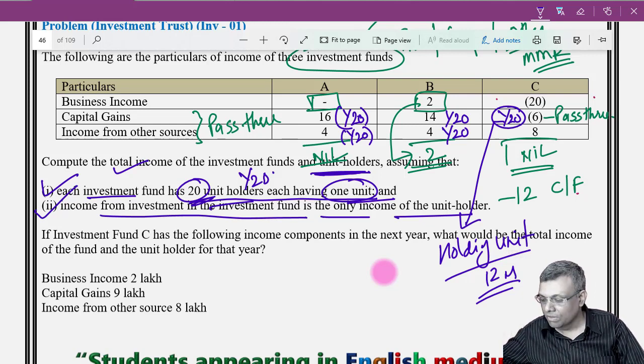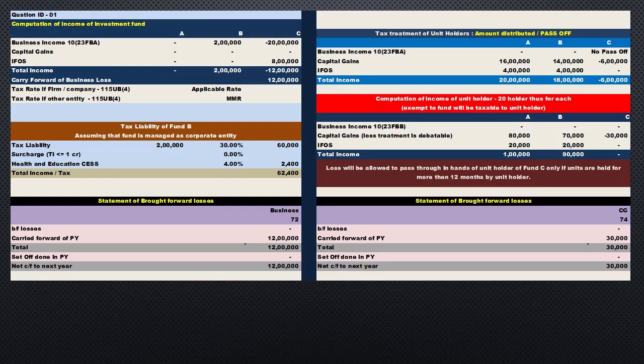However, if the unit holder is not holding up to 12 months, supposing they are holding just 2-3 months, then that much of loss will be ignored. That means neither the fund will be able to take the advantage of that particular loss set off, nor the unit holder, because it has to be ignored forever. So that is the answer with respect to a particular year.